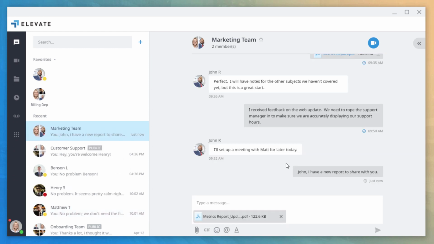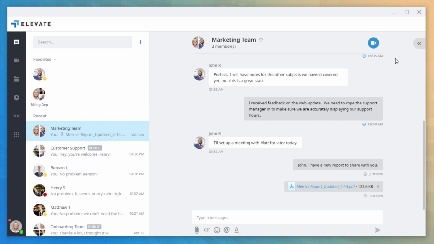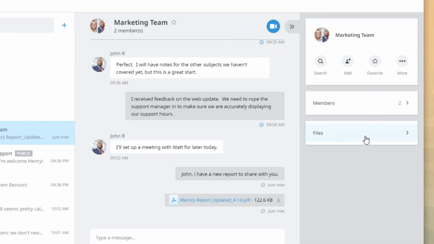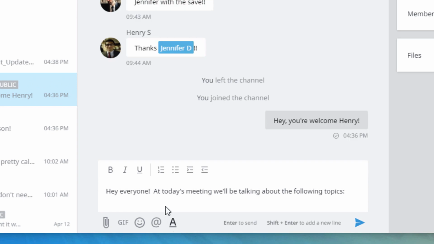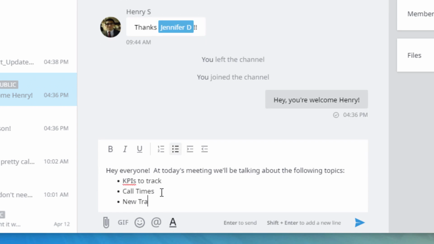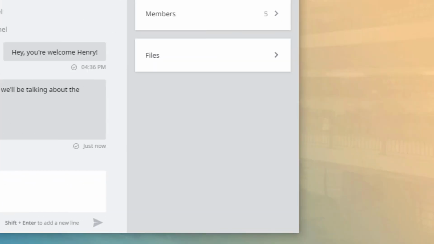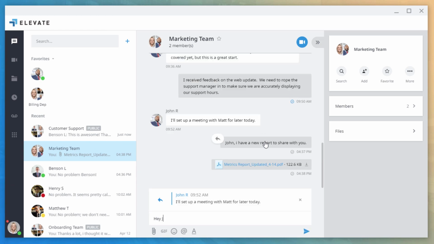Easily share files for feedback and access any files that have been shared in chat. Format your messages to emphasize important points in your conversations. Reply to specific messages within a chat.